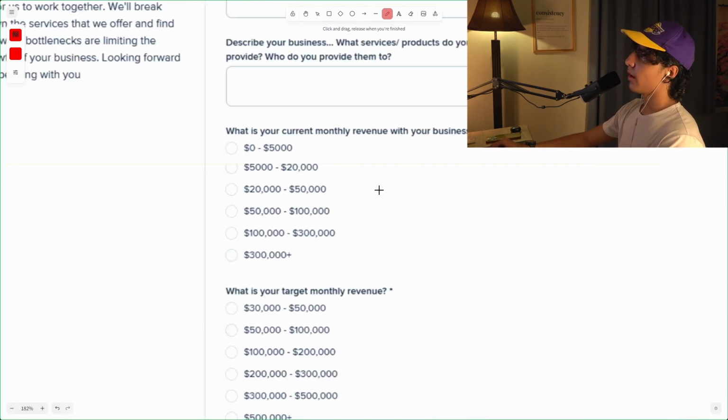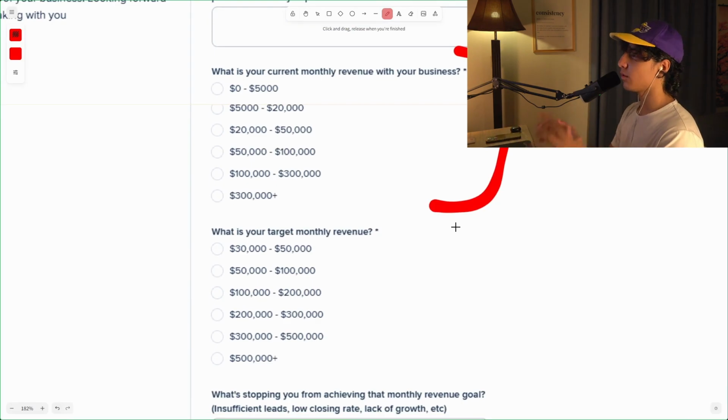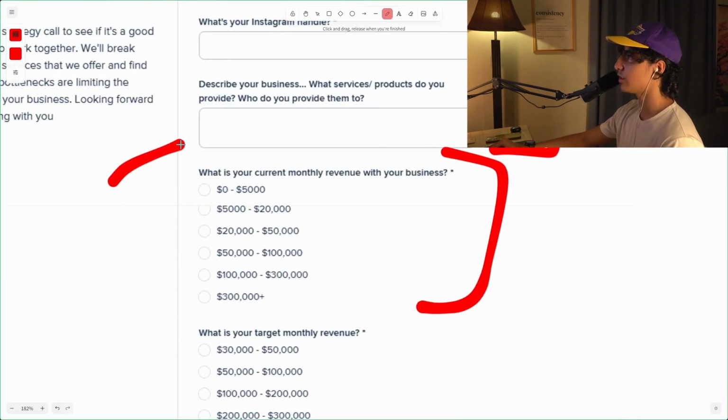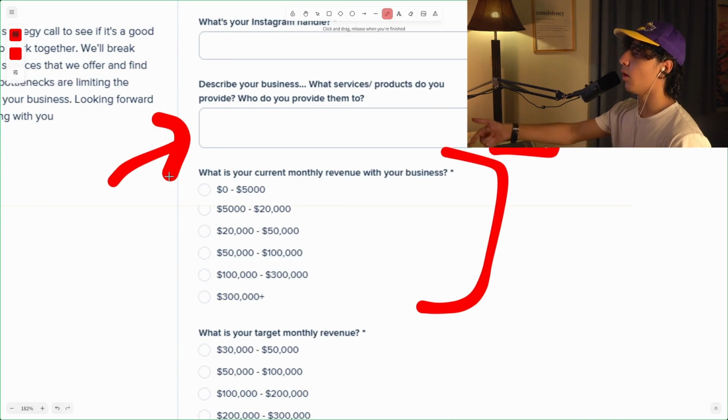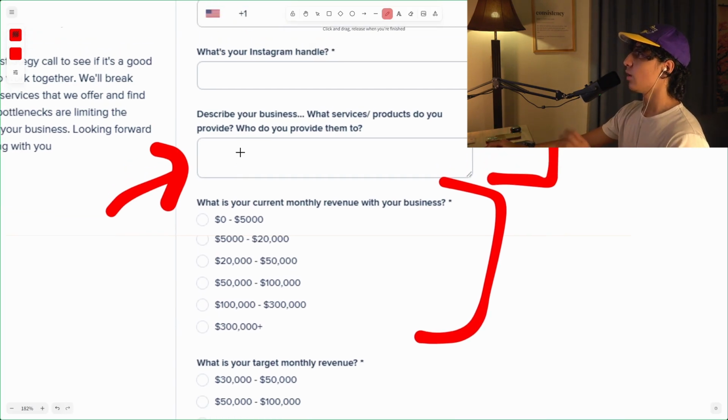What is your current monthly revenue with your business? Multiple choice. And you want to keep most of your questions multiple choice. If you have a problem with lead quality, add more of these questions where they have to think a little bit. Why? Because that will remove the crappy quality leads, but give you overall fewer leads on the other end of the actual form. So you've got to pick your poison.